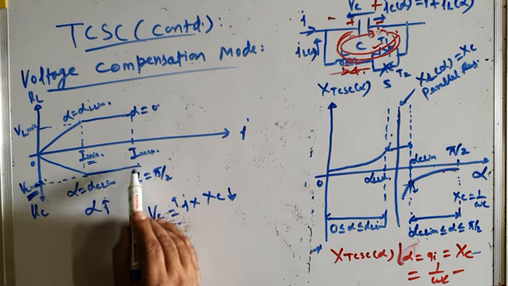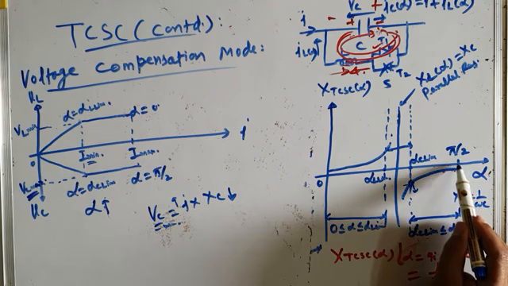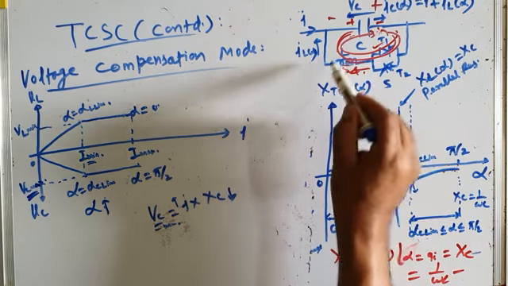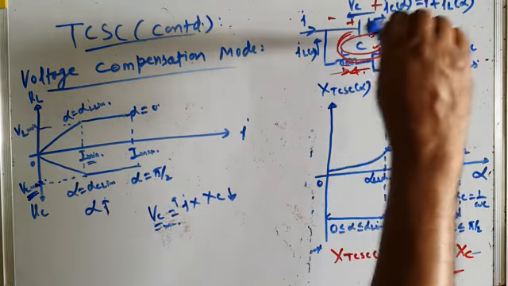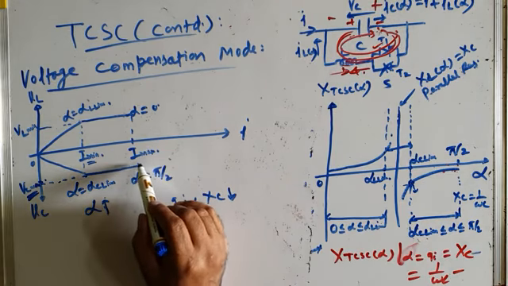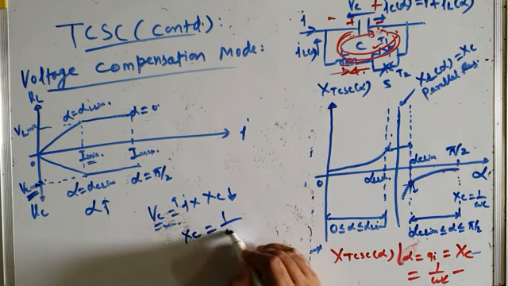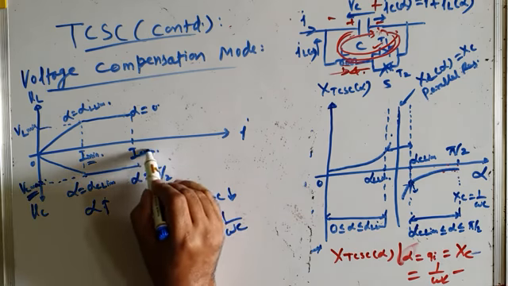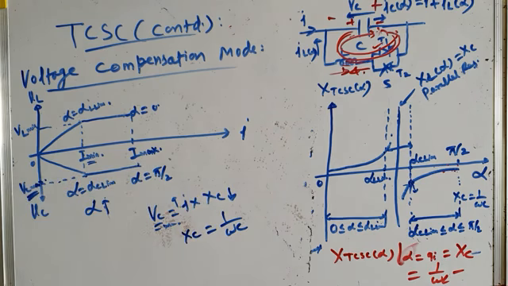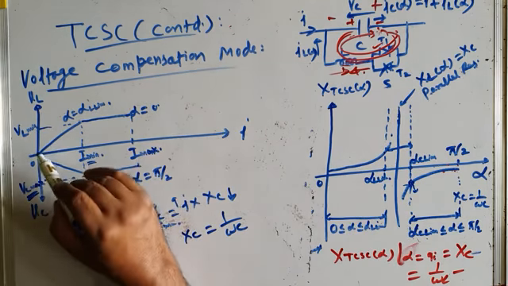We can say you are able to maintain VC at VC max till you reach alpha equal to maximum value, that is pi by 2, and at alpha equal to pi by 2 आपका TCR off हो जाता है, and only capacitor is there in the circuit, and TCSC has minimum reactance, minimum capacitive reactance, that is XC equal to 1 by omega C, corresponding to which if current is I max, the voltage across capacitor is VC max. Okay. Same is the case if you operate your TCSC in the inductive region.